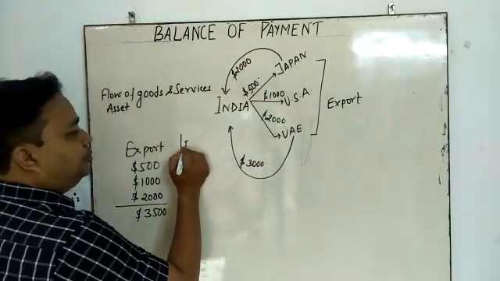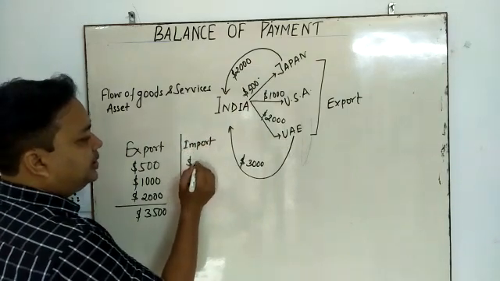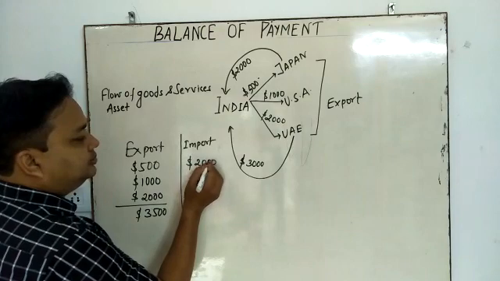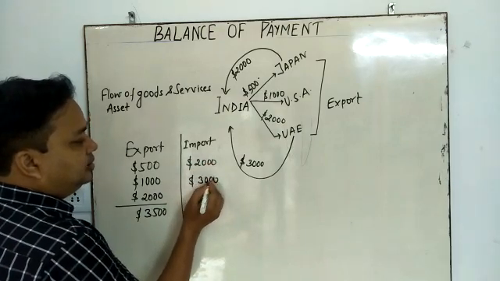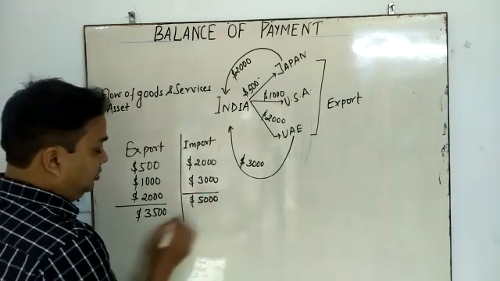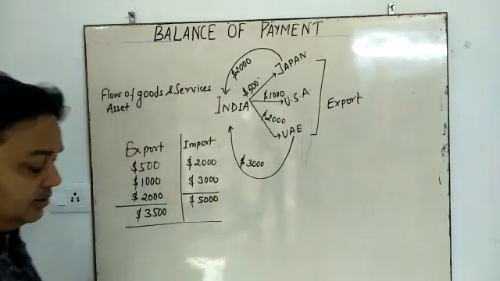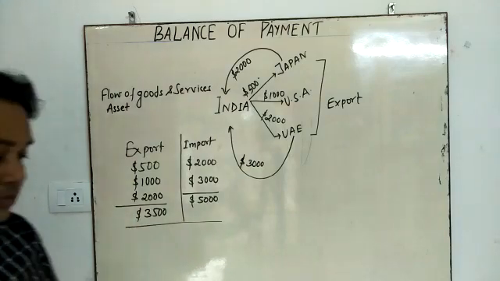So total import, how much? From Japan, $2,000. From UAE, crude oil, $3,000. So what is the total import? $5,000.